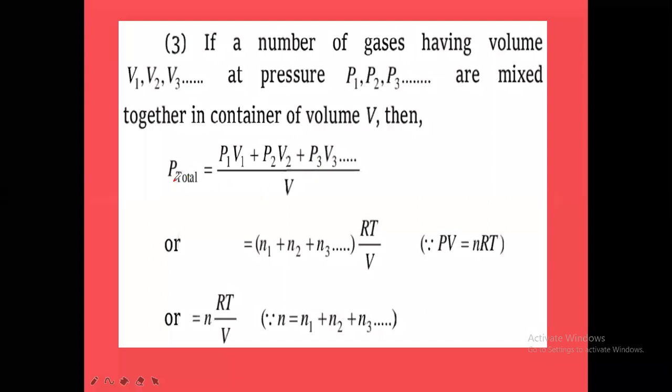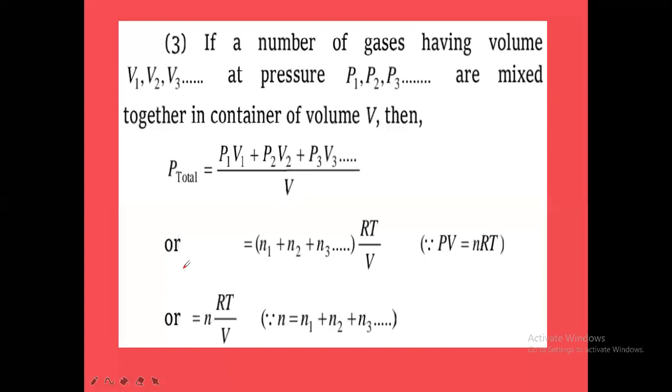Otherwise, we can take P total into V total on this side: P total into V total is equal to P1 V1 plus P2 V2 plus P3 V3. Got it, my concept? Like that we got P total is equal to P1 V1 plus P2 V2 plus P3 V3 divided by V total. It is V total here, the total volume.